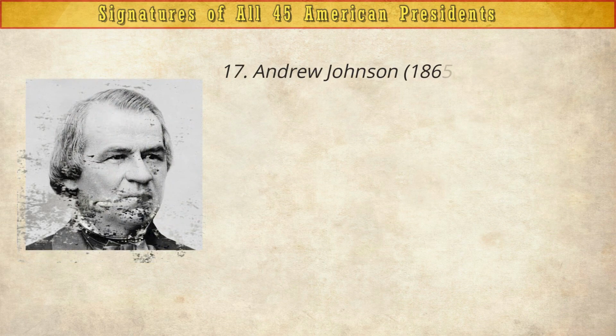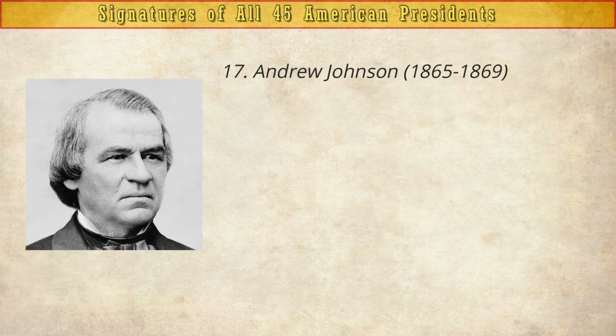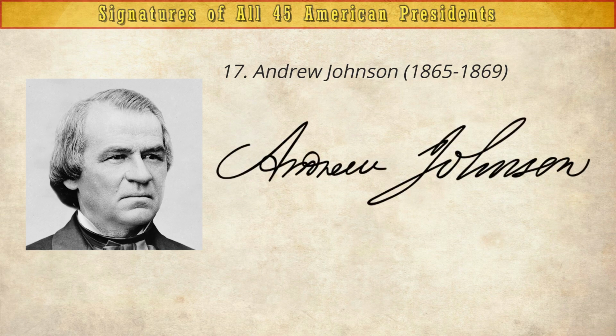Andrew Johnson, 1865 to 1869, known as the veto president for continually vetoing bills passed by Congress. President Johnson is one of 3 presidents to be impeached.